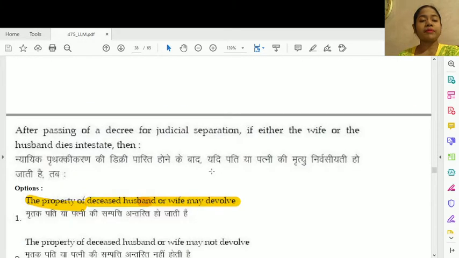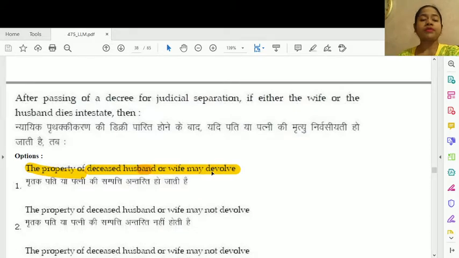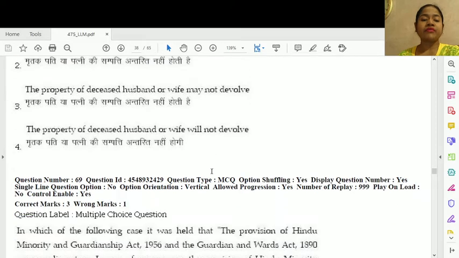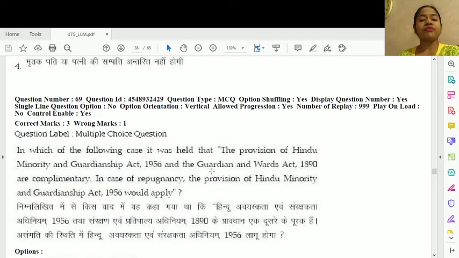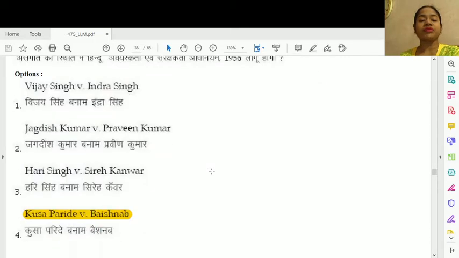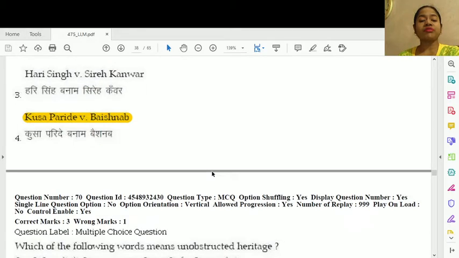Question number 68. After passing of the decree for judicial separation, if either the wife or the husband dies intestate, then the property of the deceased husband or wife may devolve. Question number 69. In which of the following cases was it held that the provisions of the Hindu Minority and Guardianship Act 1956 and the Guardian and Wards Act 1890 are complementary? In case of repugnancy, the provisions of the Hindu Minority and Guardianship Act 1956 would apply. The correct option is option number 3, it's Kusa Paride versus Vaishnav.